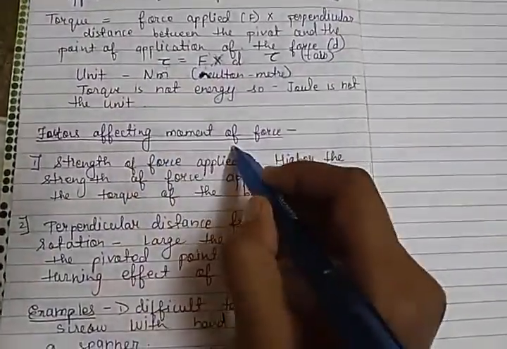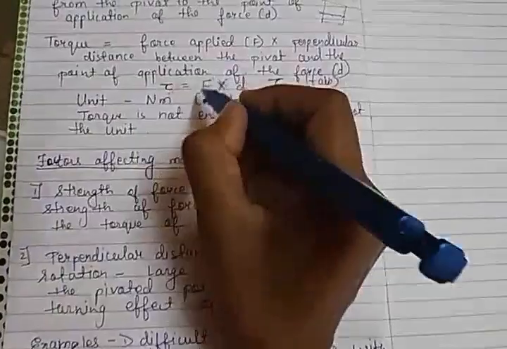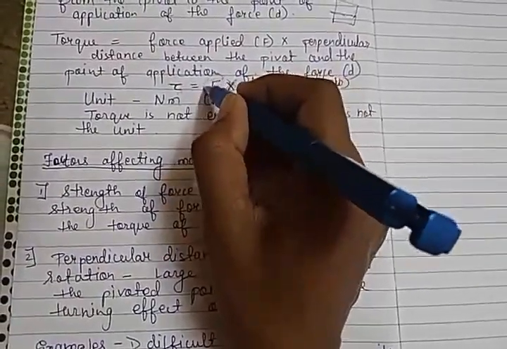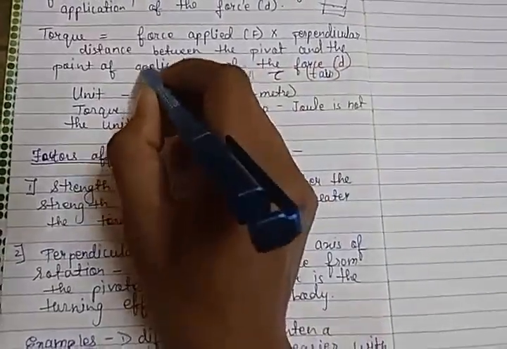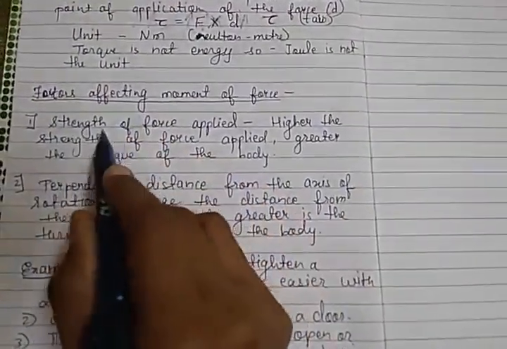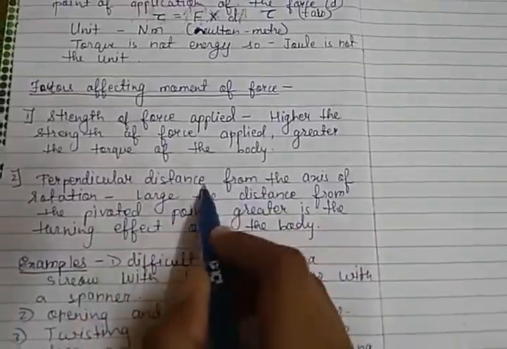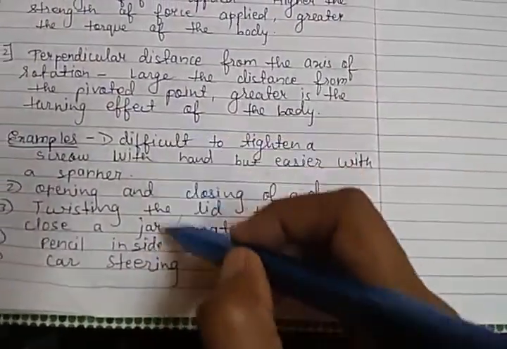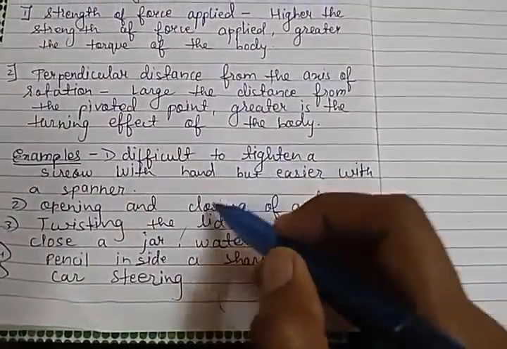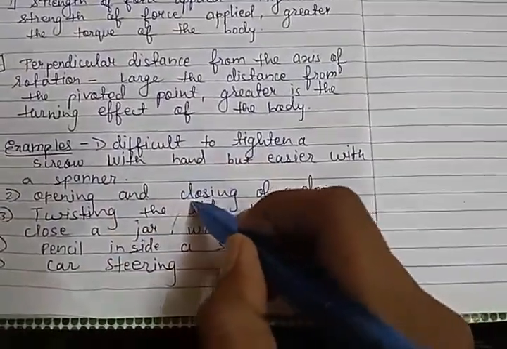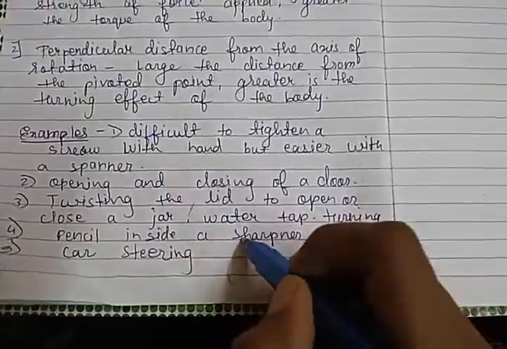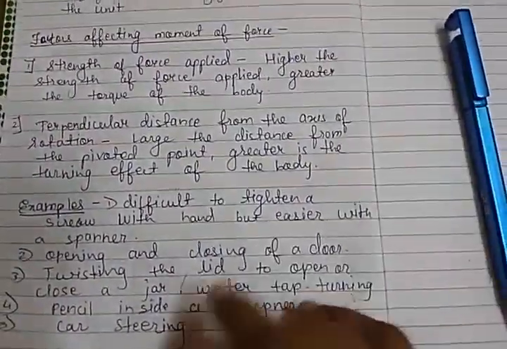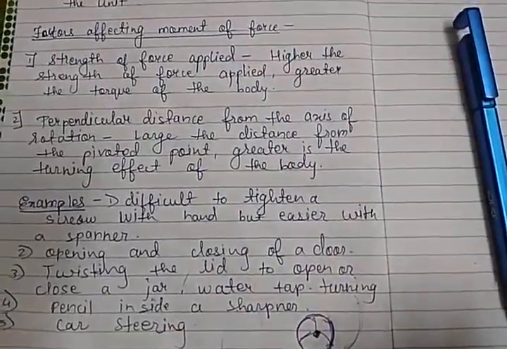There are factors which affect the moment of force: the strength of force. More the force, more will be the turning effect. More the distance, more will be the turning effect. So these are two factors, strength of force and perpendicular distance from the axis of rotation. Then we have seen different examples like the spanner, opening and closing of a door, opening of a water tap, sharpening a pencil, and car steering. So please read the lesson till this point and then solve the assignment and Google test. Thank you.